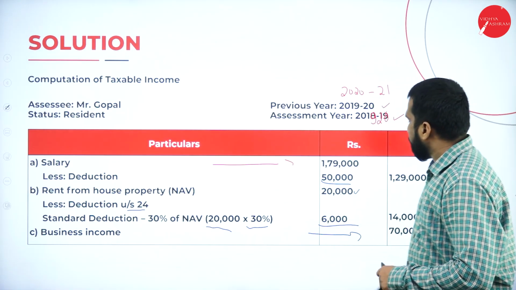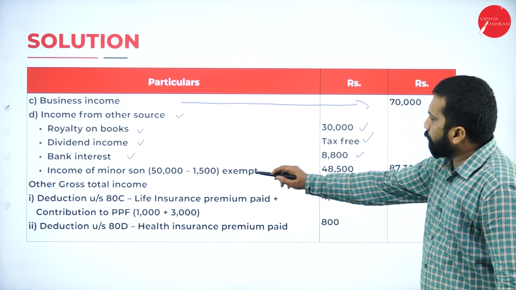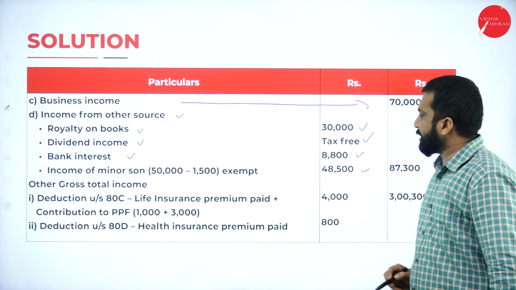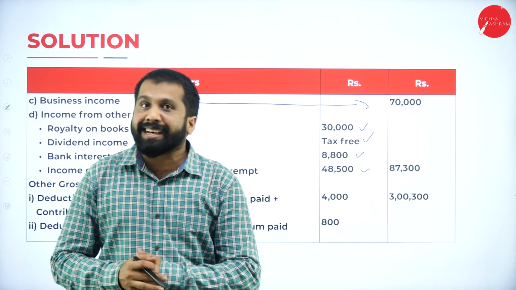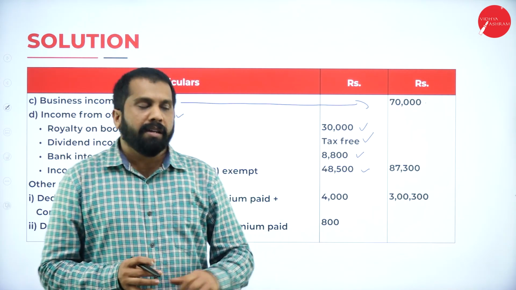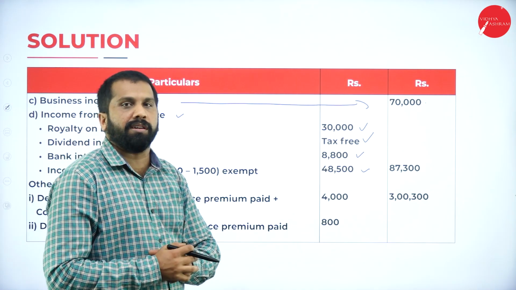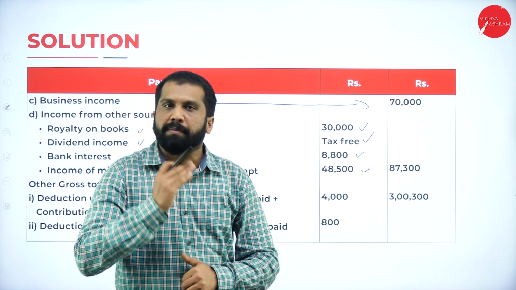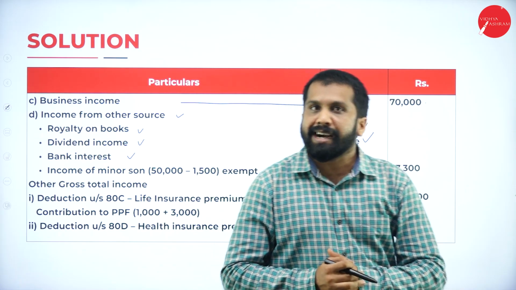So what we have done? In this, 50,000 minus 1,500. So 48,500 is taxable. In this, remember, we call this clubbing of income. What is clubbing of income? Remember, clubbing of income in the sense, you have a child or daughter. At what age are you supposed to pay tax? What age will you become an assessee? If you are 18 and above, you are eligible as an assessee.